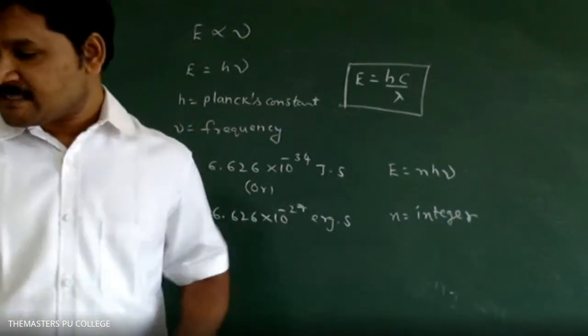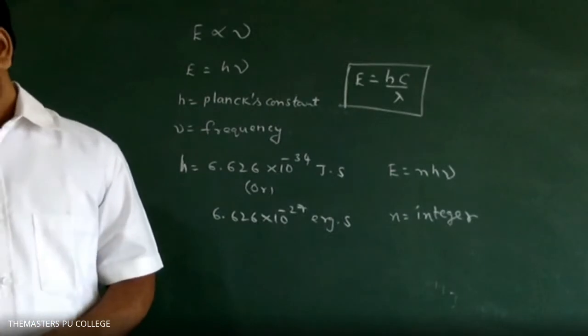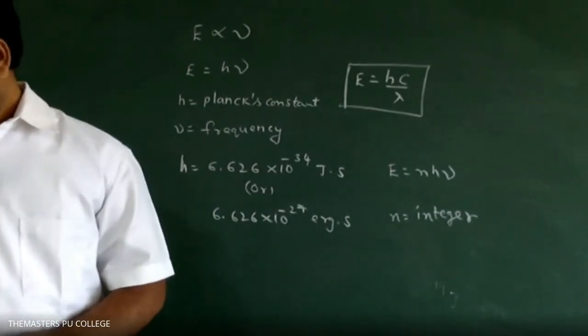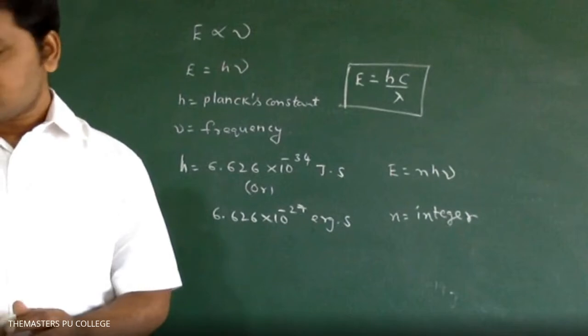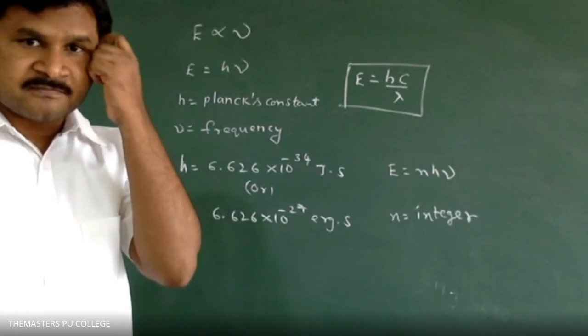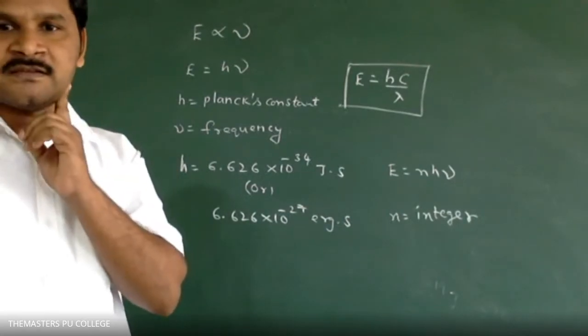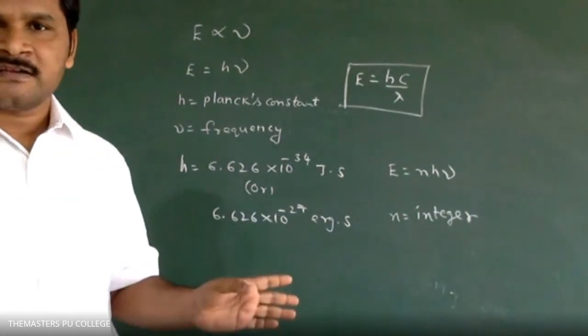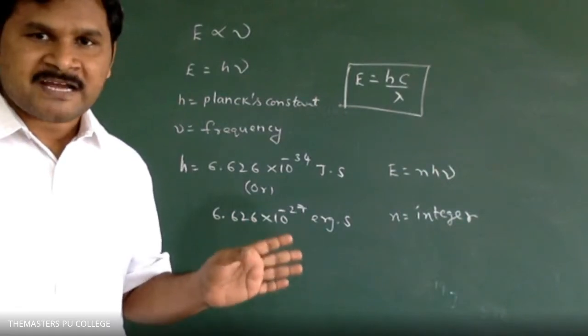What are the integer values, students? Integer values: 1, 2, 3, 4, like that. Clear? So this is about Planck's quantum theory.